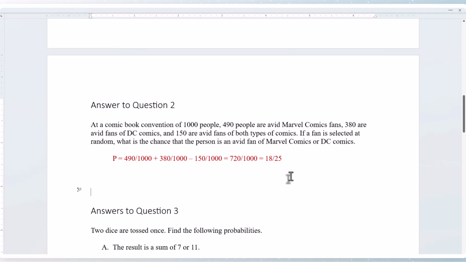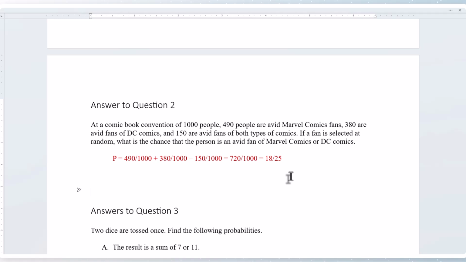In question 2, it says at a comic book convention of 1,000 people, 490 people are avid Marvel Comics fans, 380 are avid fans of DC Comics, and 150 are avid fans of both types of comics.